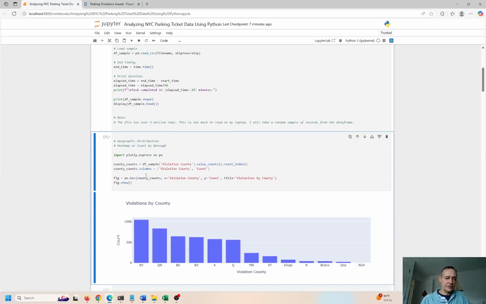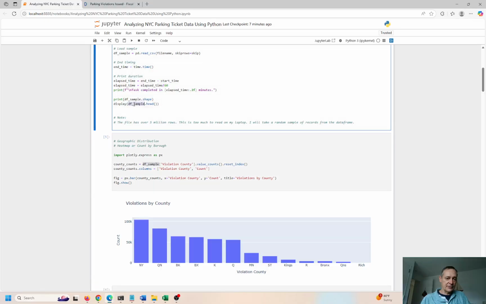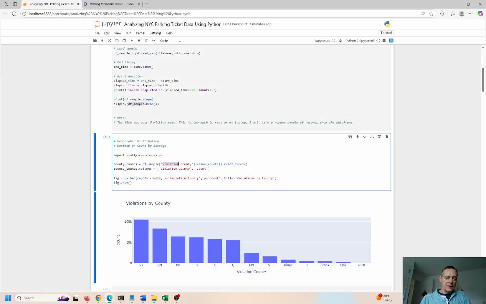So if I hit Control Enter down here, we have df sample that comes from this above. And we just have violation by county, and we have value counts, and we reset the index. The index of the data frame is basically like the rows. They start at 0 and go up to whatever this is. In this case, it's 500,000. In the full data set, it's like 5.5 million. I think that's what it was. So we're getting like 9%, 10%, whatever the thing. It's like around 10%, a little bit less.